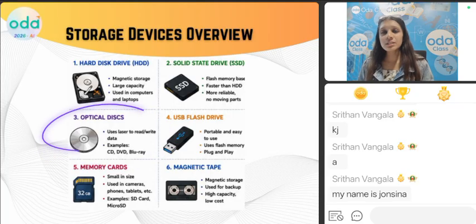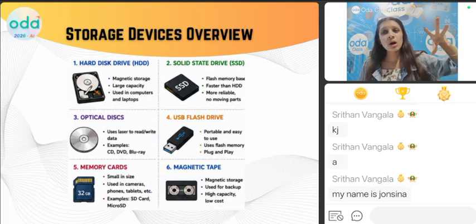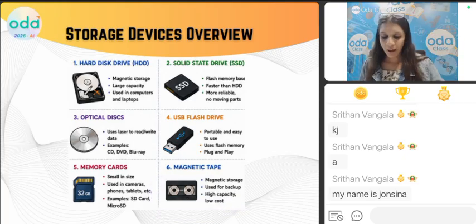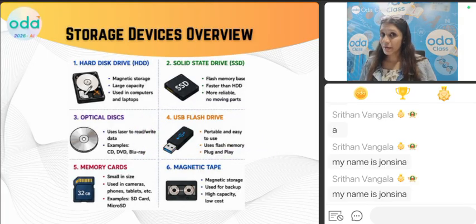Then we are having optical discs and magnetic tapes. They were used in the very old days. Then you are having USB. Do you see a pen drive here, Bachcha? Yes, this USB flash drive is easy to use, easy to carry. You can just carry it in your pocket. Are you getting it, Bachcho?